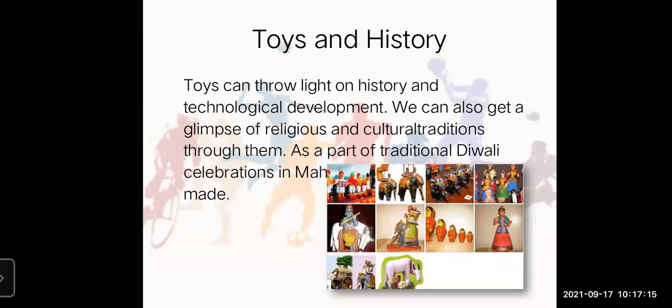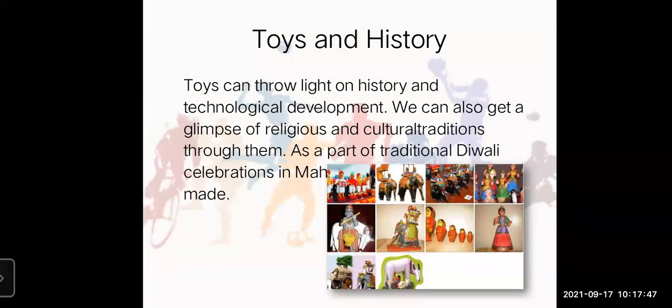Then an ivory doll by Indian craftsmen was found in the excavation of Pompeii in ancient Italy. It is dated to the 1st century CE. The artifact throws light on the Indo-Roman trade relation. The toys found in archaeological excavation can tell us about the cultural contacts between nations in ancient times. Yes, students, so here we also come to know the relation between two countries.